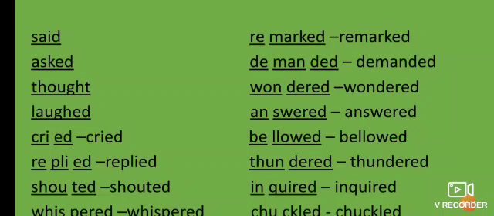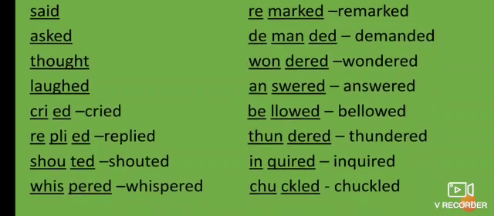Now the next word is thundered. THUN, DERED, thundered. Thundered means we know thunder is a sound that comes after lightning in stormy weather. This is called thunder, and thunder's past form is here given. Thundered, two different syllables. Then the next word is inquired. QUIRED, inquired. See, two different syllables. Inquired means when someone wants to know about something from someone, that is called inquiry or inquired. And inquire's past form is inquired.